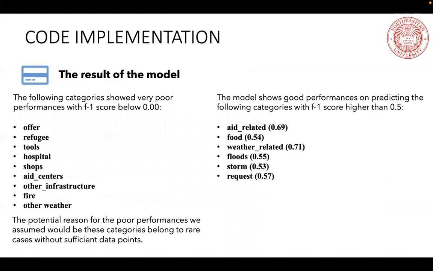The results show that our model performed very well on some general categories such as food, flood, storm, and weather related, while it did very poorly on some rare events like refugee, tools, hospital, or fire. The potential reason for this difference might be that the categories belonging to rare events don't have enough data points to train the model.